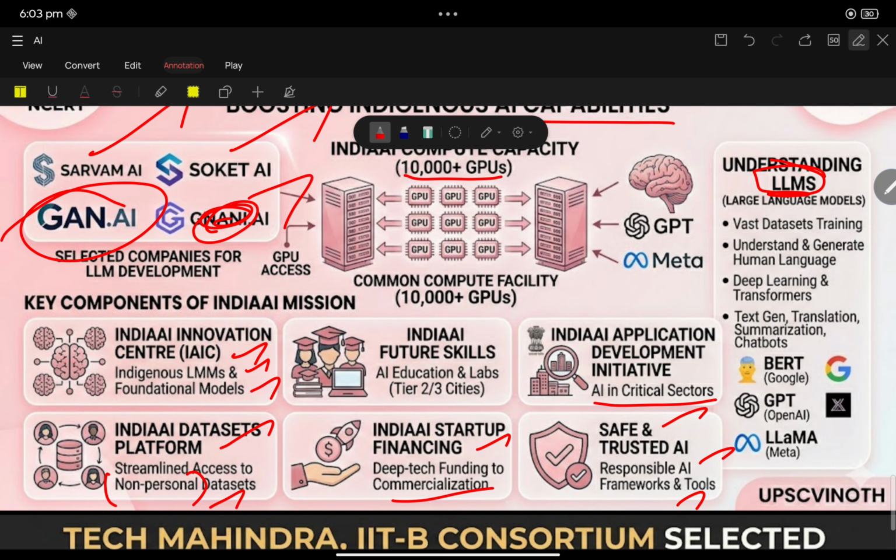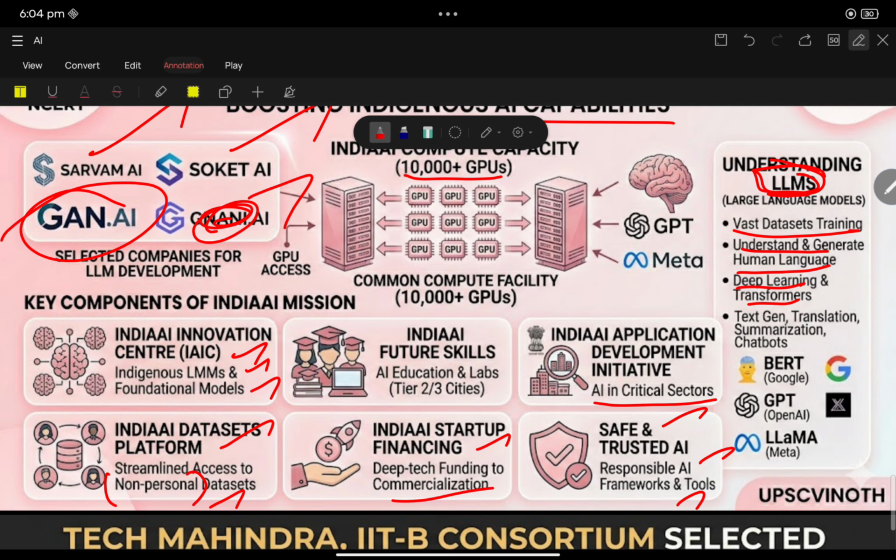Another important thing is the large language model. It is a type of artificial intelligence to understand and generate human language.